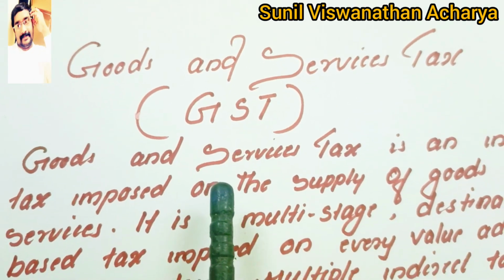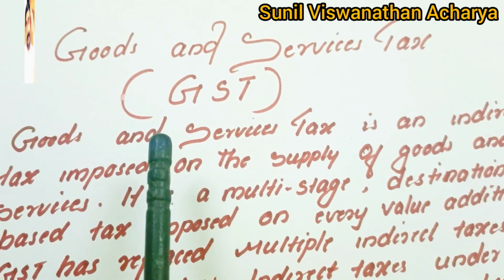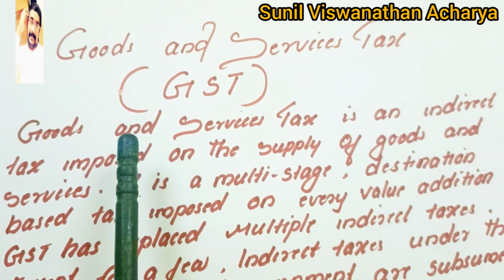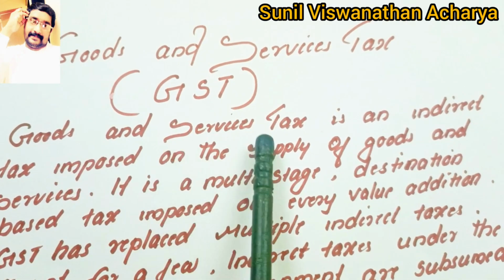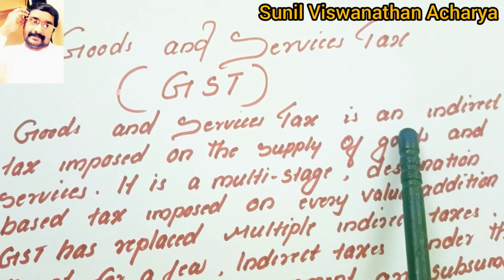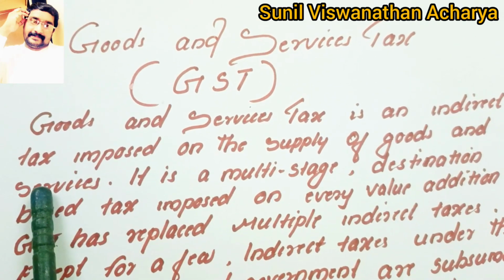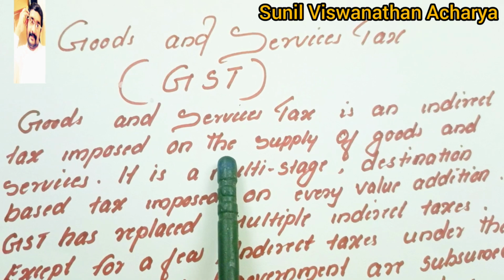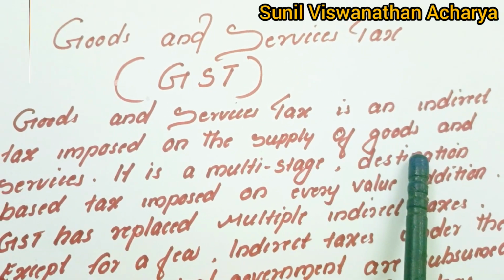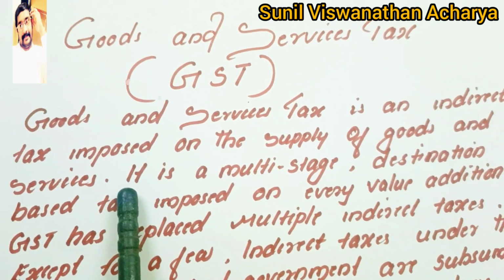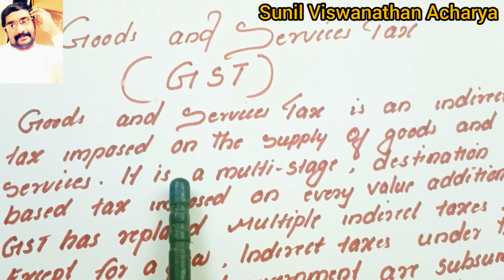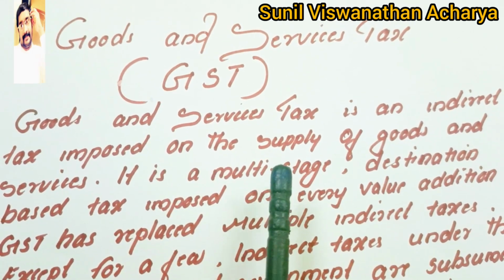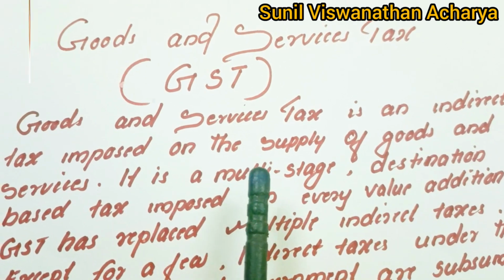GST. First, let us know the meaning of GST: goods and service tax is an indirect tax imposed on the supply of goods and services. In our country, whatever supply of goods and services happens, we impose tax on that supply.